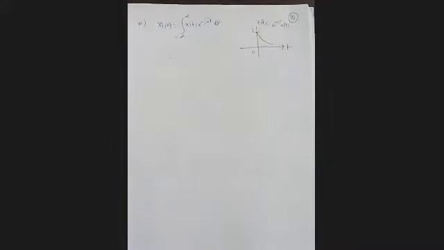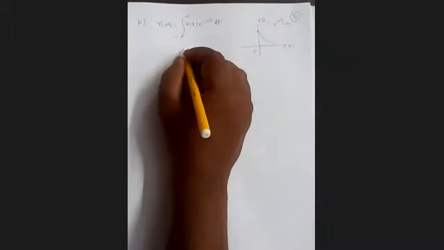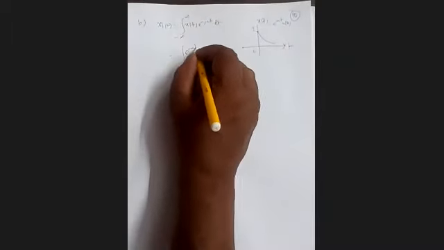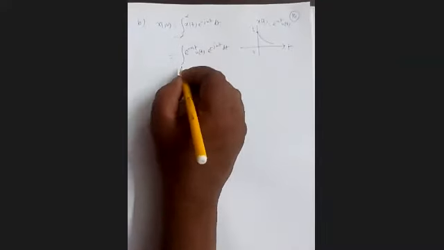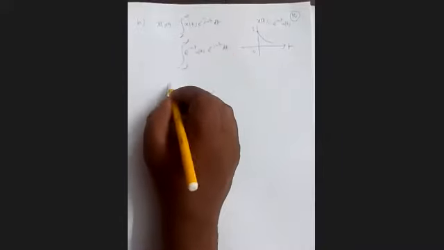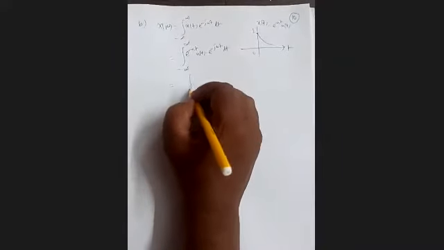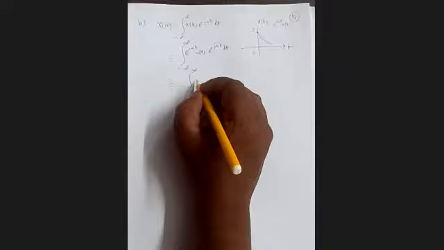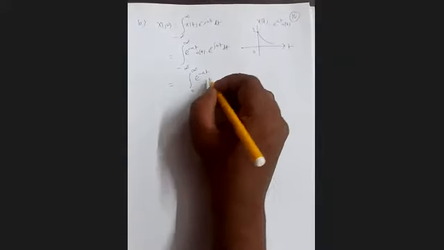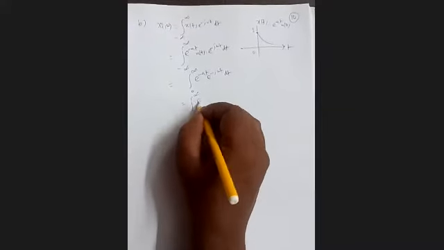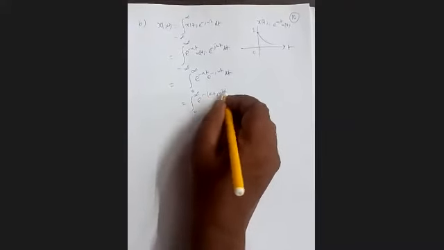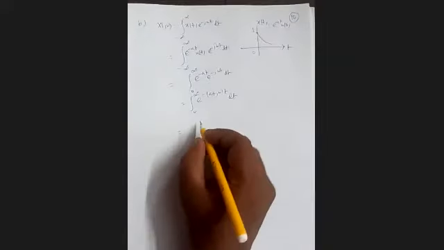It's a causal signal. So it is e to the power minus at ut, e to the power minus j omega t dt. Now ut is 0 for the negative part of t, so the integral goes from 0 to infinity, and ut is here 1. So integrate it.